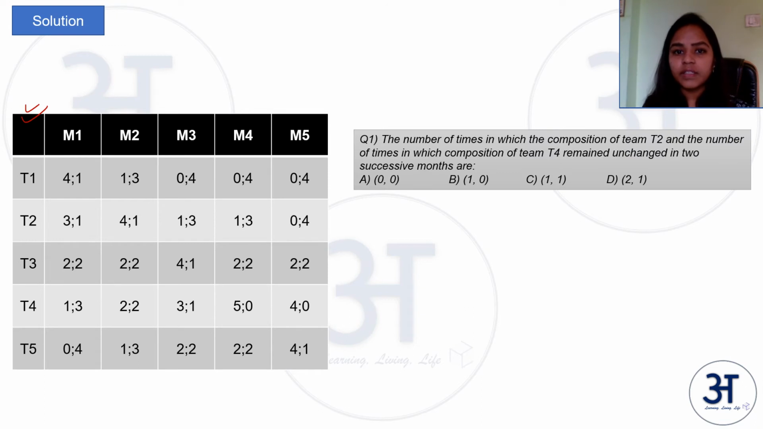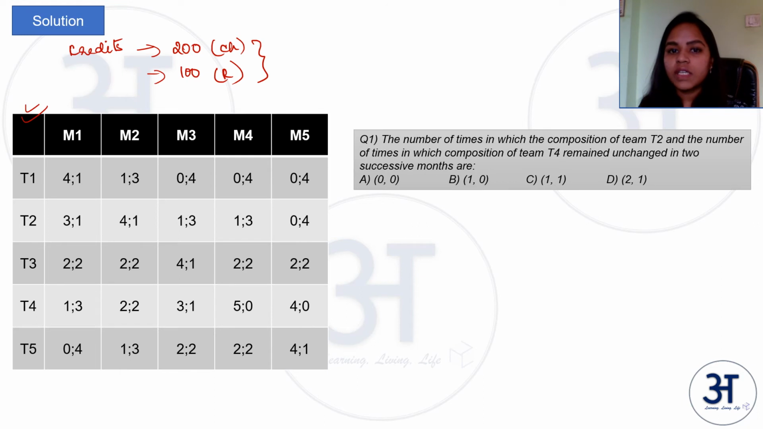Now let's start looking at the questions. We also have one unused data up to now, that the total number of credits for a special project will be 200 and for other projects it will be 100, for challenging project and regular. So we'll see if we have to use this somewhere. So let us read the first question.